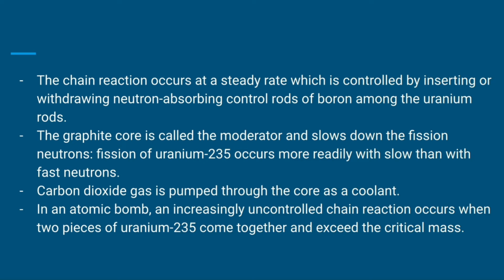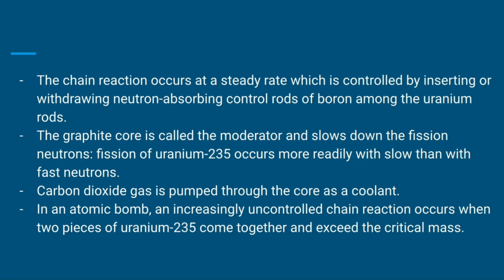In an atomic bomb, an increasingly uncontrolled chain reaction occurs when two pieces of uranium-235 come together and exceed the critical mass. Once there is more than the critical mass, that means there is a chain reaction and it sustains itself. And as you can see, there are 2 neutrons produced for every one fission.